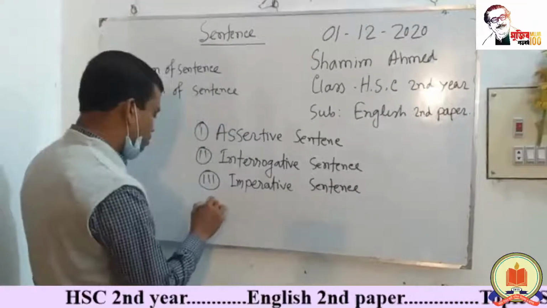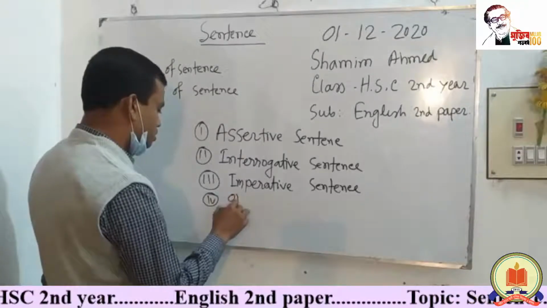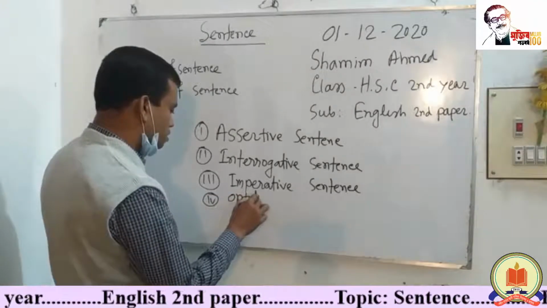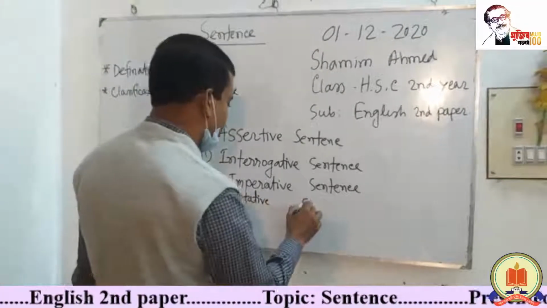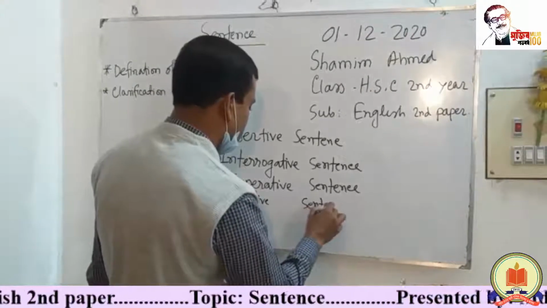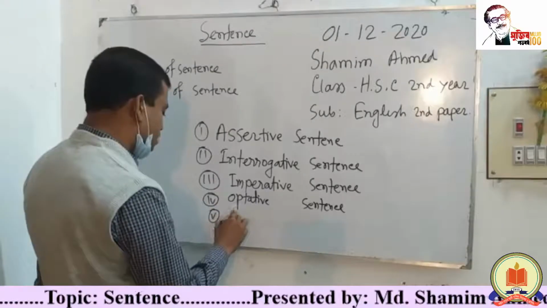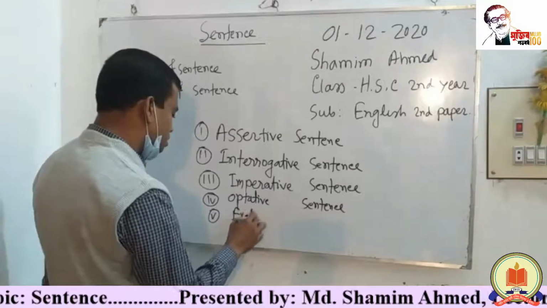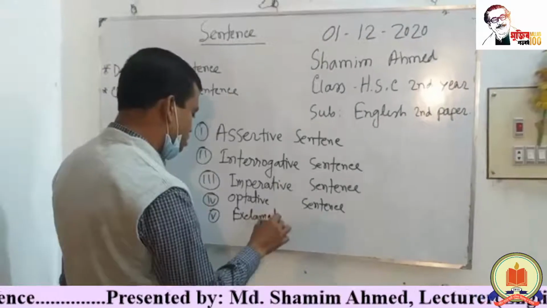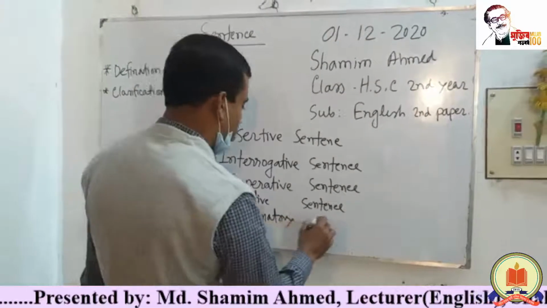Number 4, optative sentence. Number 5, exclamatory sentence.